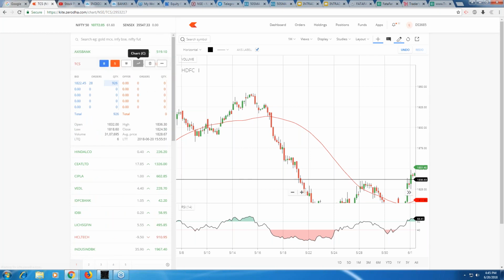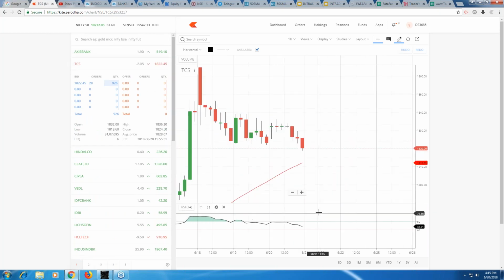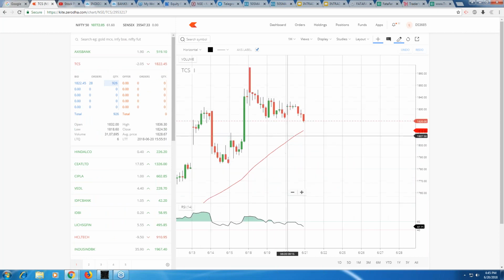Fine. Let's look into what's happening in TCS. TCS is not yet there, the price is not below 50 moving average and RSI is heading down but not crossed 40.